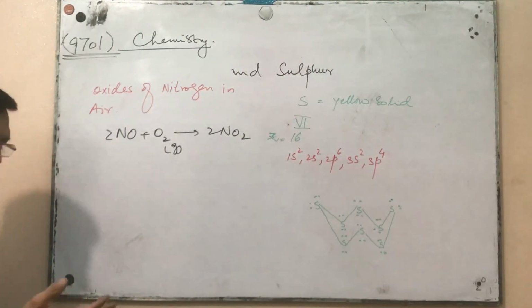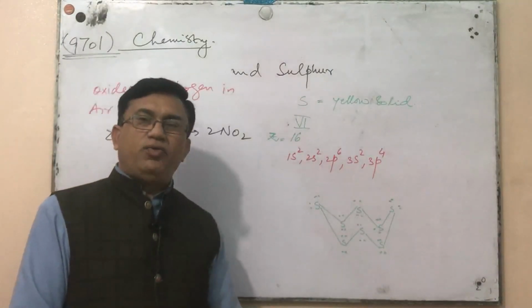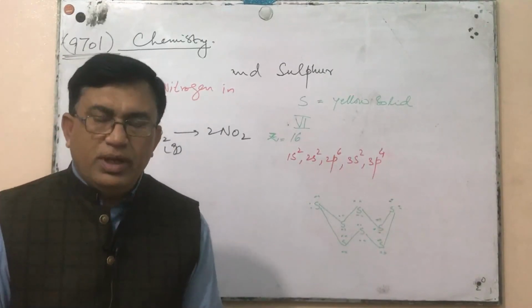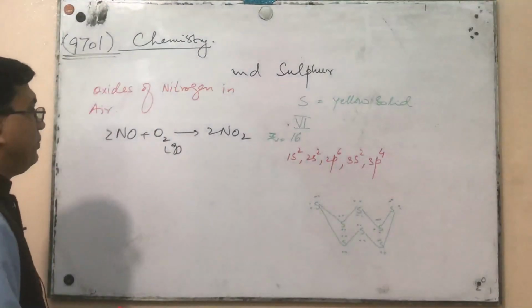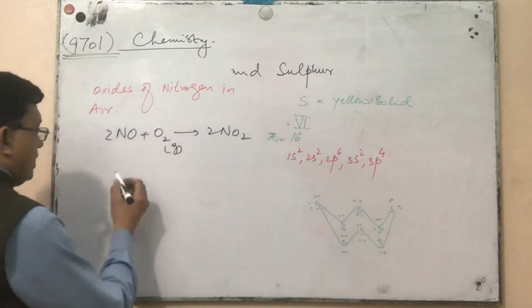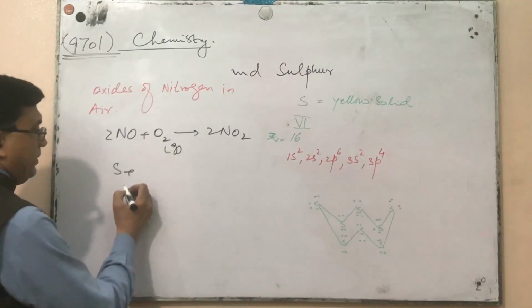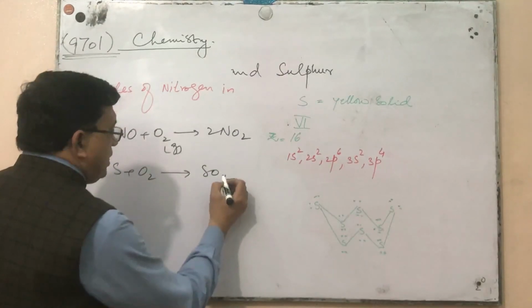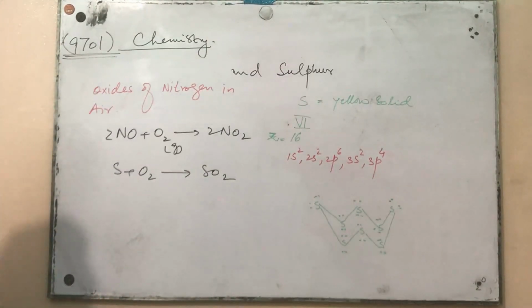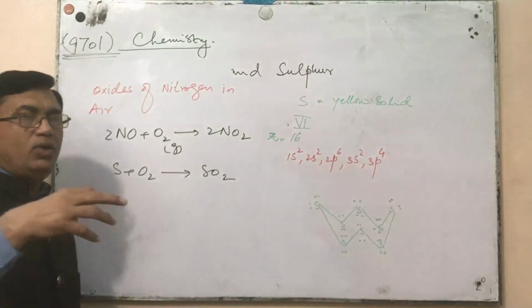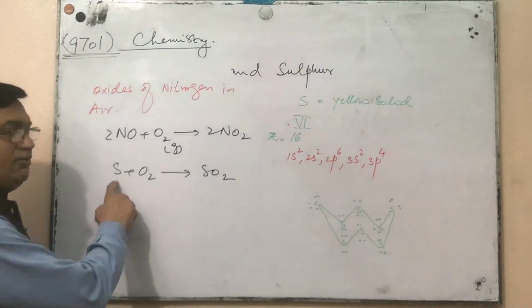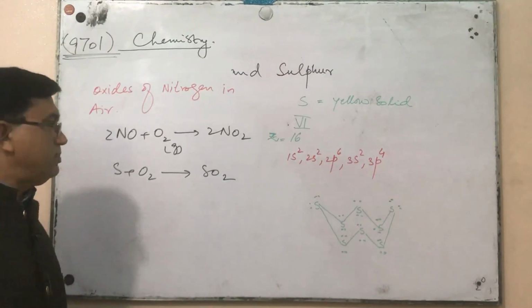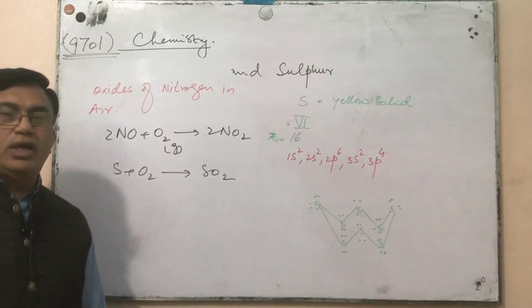whenever, as a result of the burning of fuel in the factories or in the automobile engines, we know that sulfur, if sulfur is present, reacts with oxygen producing sulfur dioxide. Whenever sulfur burns, or any ore of metal which contains sulfur is roasted, it will react with oxygen producing sulfur dioxide.